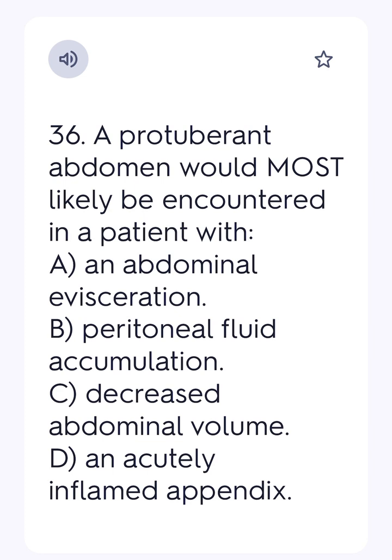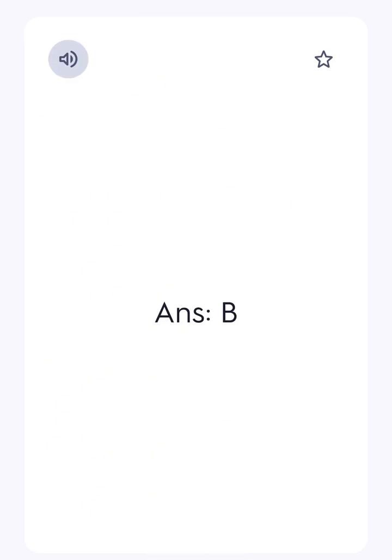36. A protuberant abdomen would MOST likely be encountered in a patient with A. an abdominal evisceration, B. peritoneal fluid accumulation, C. decreased abdominal volume, D. an acutely inflamed appendix. Ans. B.